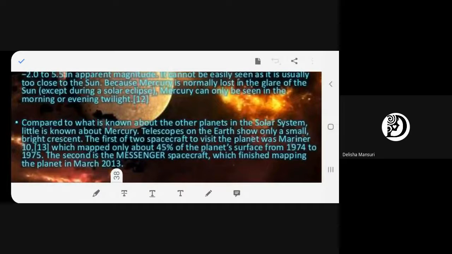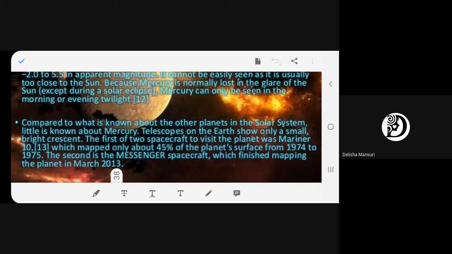Yes, in this slide. Compared to other planets, Mercury has not been researched or studied much. We have telescopes on the Earth, and through telescopes we can see Mercury as a very shiny, very bright, crescent-shaped planet.